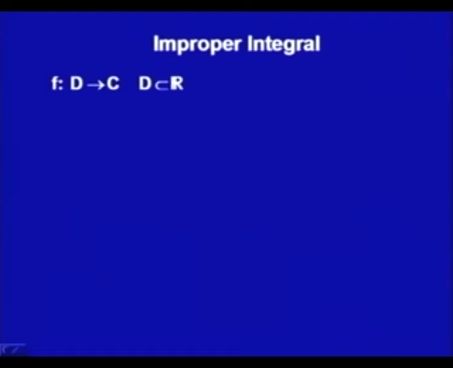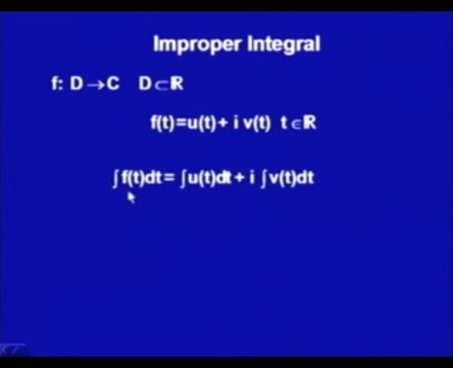Again, if f is a complex valued function f = u plus i v(t) for t belonging to R, we can define the improper integral of f(t) dt as the integral of u(t) dt plus i times the integral of v(t) dt.